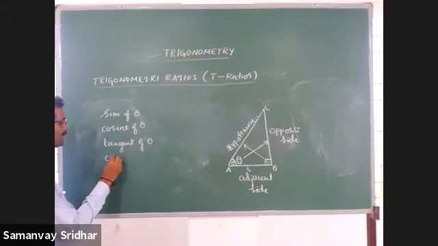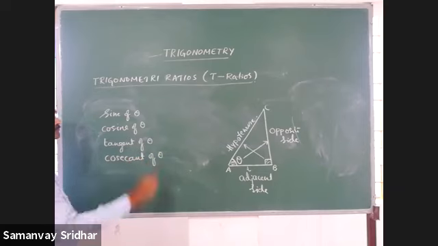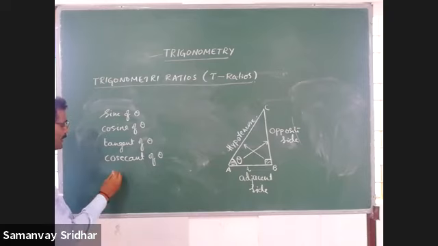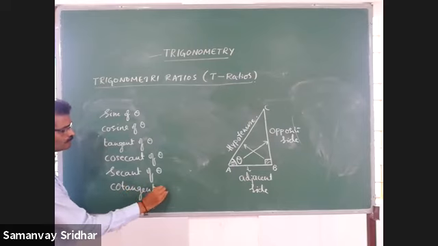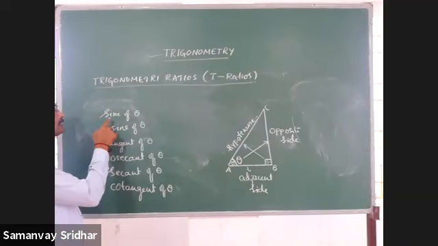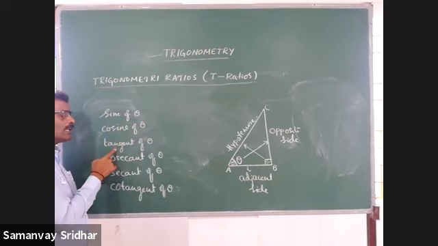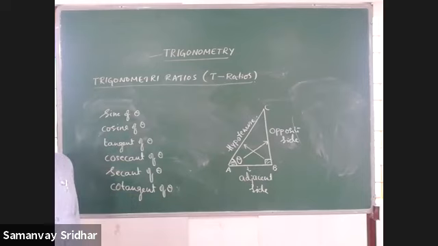Next one is cosecant of theta. Next one is secant of theta. Last one is cotangent. Like this we have 6 trigonometric ratios: sine of theta, cosine of theta, tangent of theta, cosecant of theta, secant of theta, and cotangent of theta.